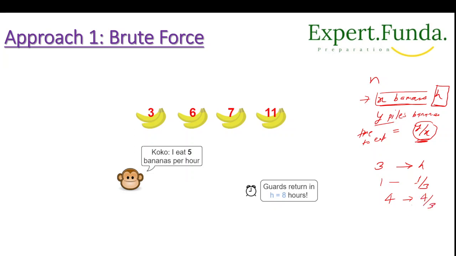Or if 3 bananas take 1 hour, then a pile of 4 bananas will take what?